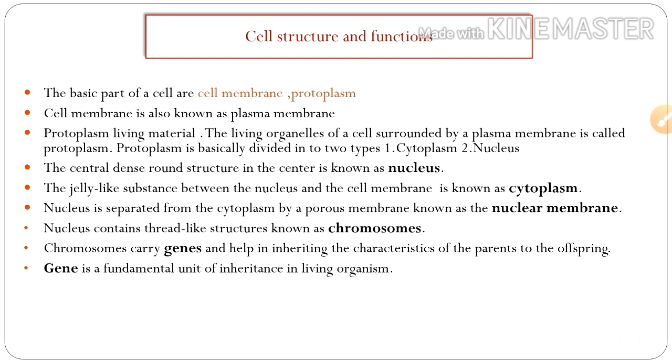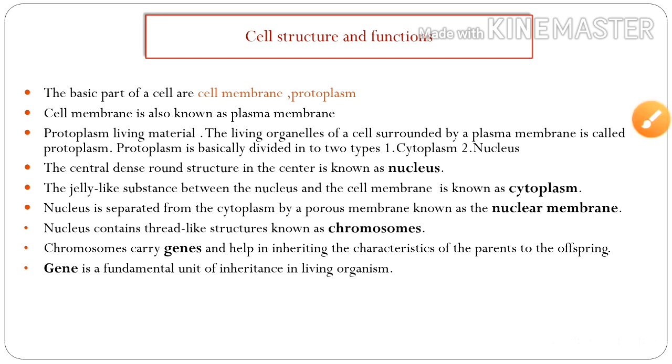Protoplasm is basically divided into two types: first, cytoplasm, and second, nucleus. The central dense round structure in the center is known as the nucleus. The jelly-like substance between the nucleus and the cell membrane is known as cytoplasm.